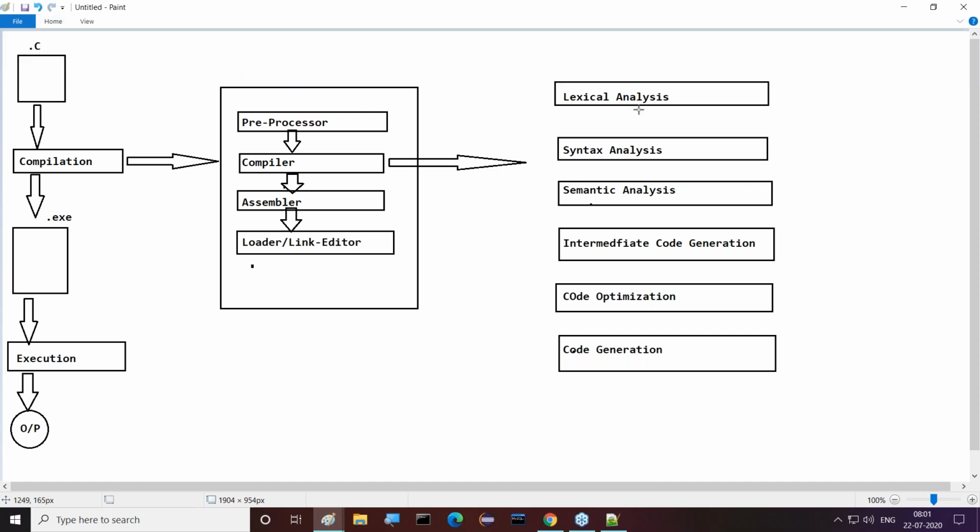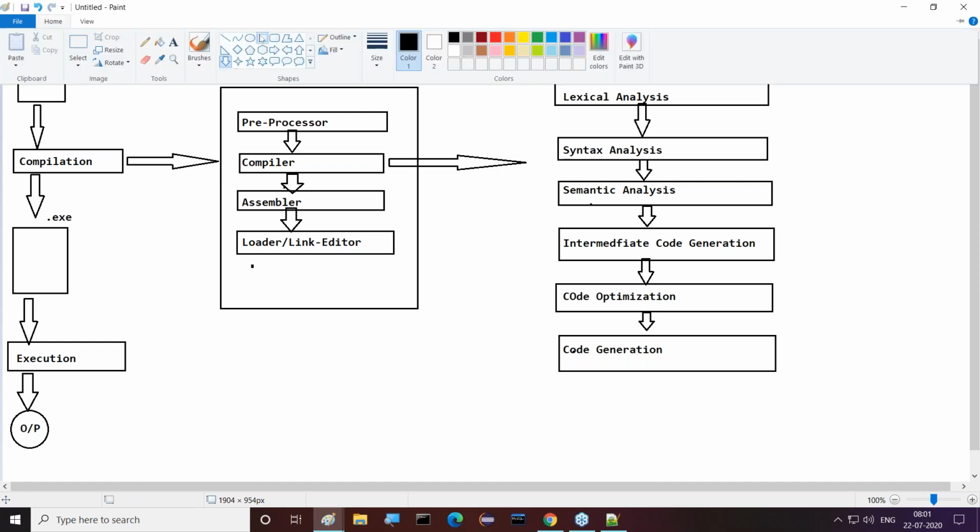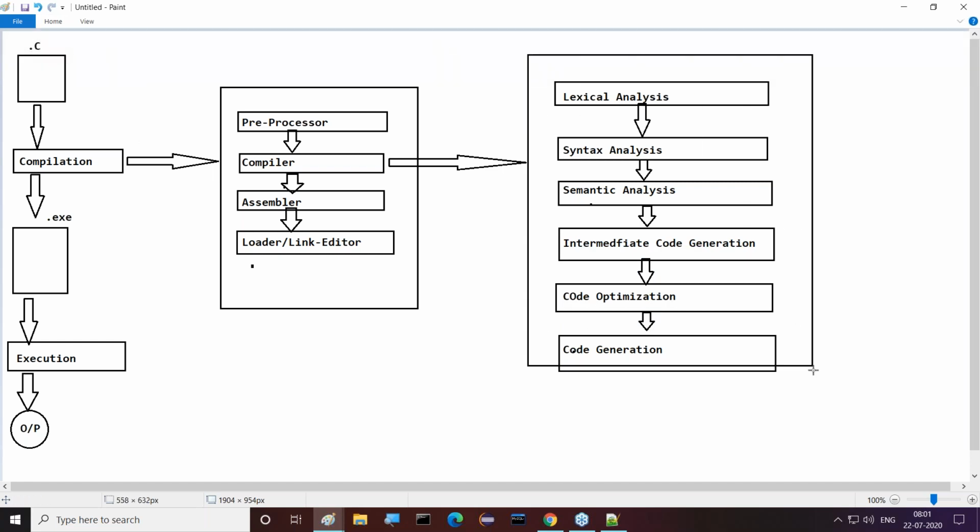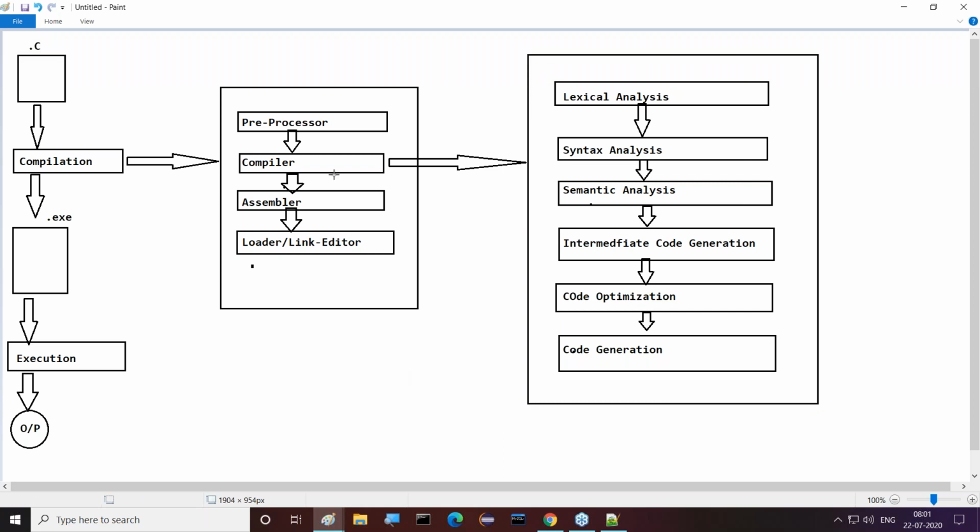And these are performed one after another. First lexical analysis, syntax analysis, semantic analysis, intermediate code generation. Then after that, code optimization. Next one is code generation. So these overall things exist inside which one? Compiler. This is the compiler's internal work I'm telling you.